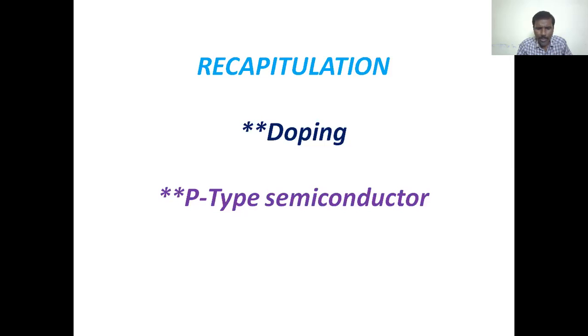How does a p-type semiconductor form? By adding trivalent impurities to a pure semiconductor, we can form p-type semiconductors. Example: aluminum.